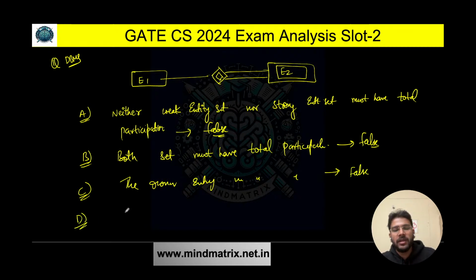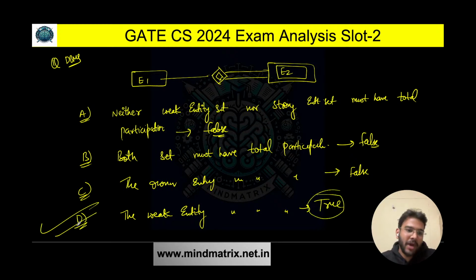Option D says simply the weak entity must have total participation. Yes, this one is true. It is mandatory only for the weak entity to have total participation, not for any other entity. So that's it from this DBMS.